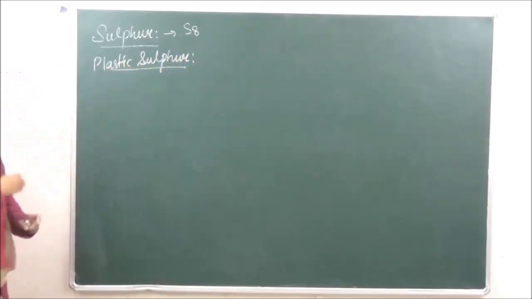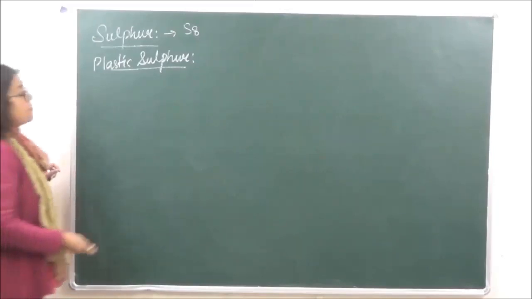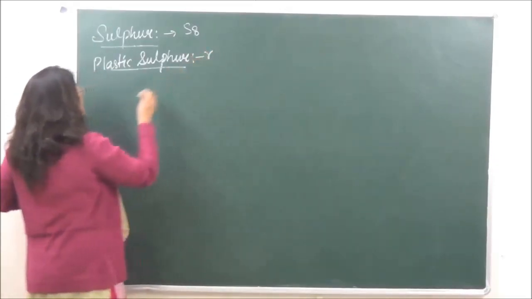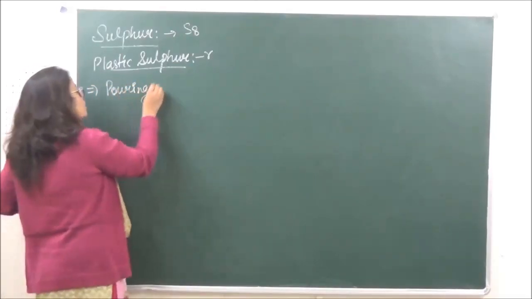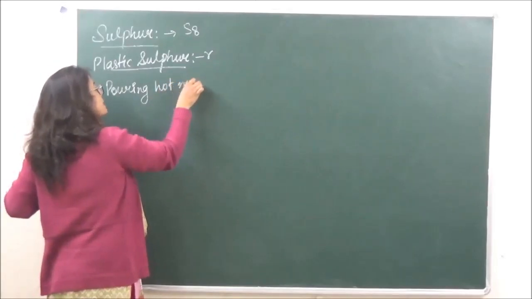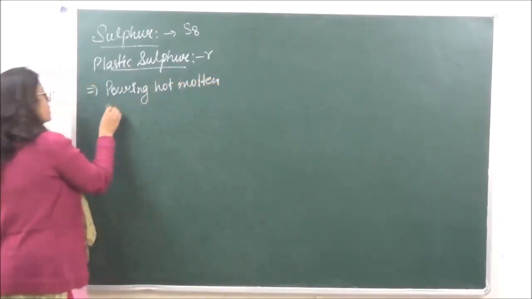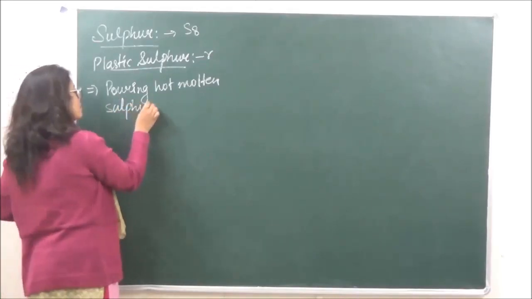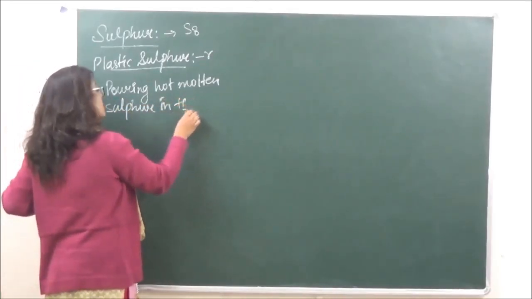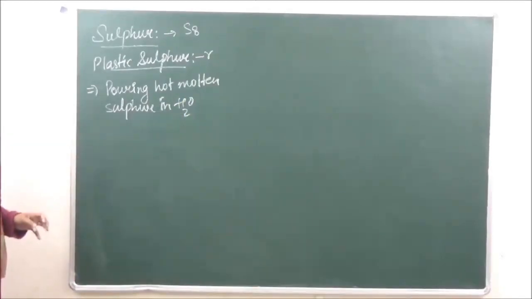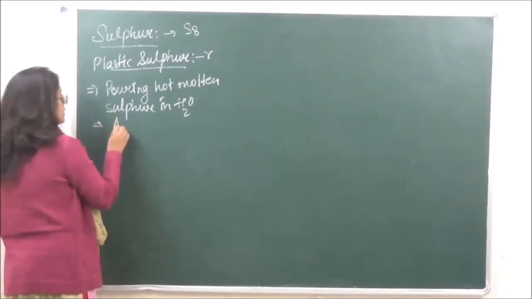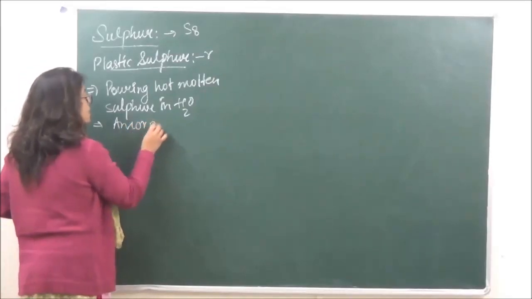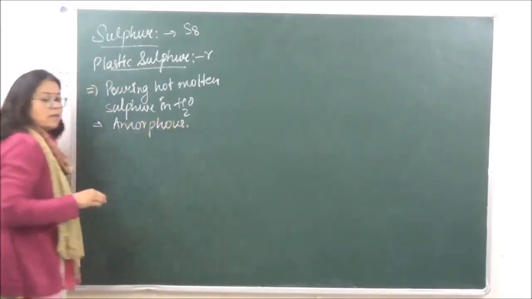Plastic sulfur. This plastic sulfur is also known as gamma sulfur, and it can be prepared by pouring hot molten sulfur in water. Right? So we are going to melt the sulfur and put it in cold water when we get plastic sulfur. This is the amorphous form of sulfur. वो दोनों जो हमने किए थे, they were the crystalline forms. This is going to be the amorphous form of sulfur.